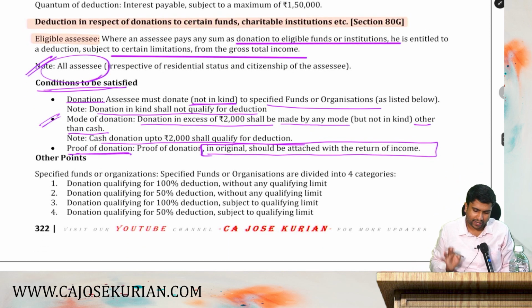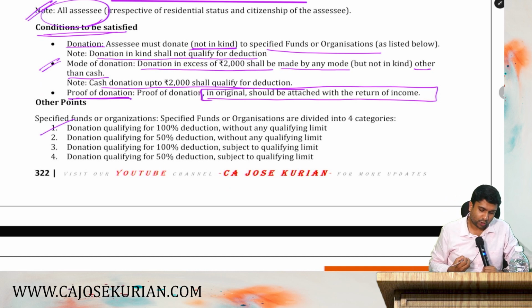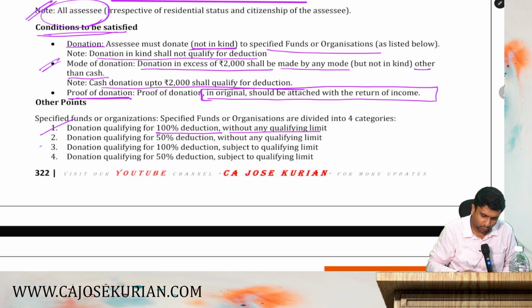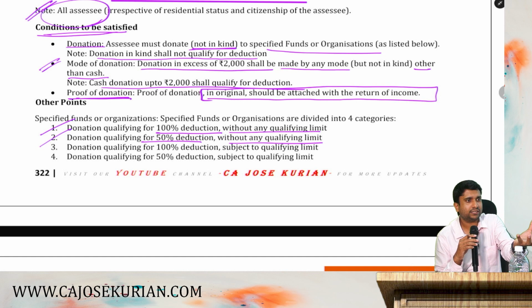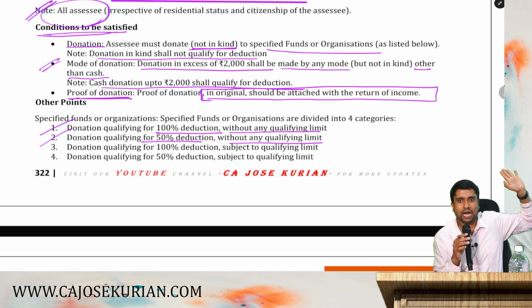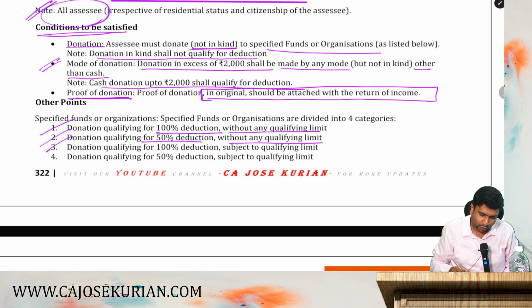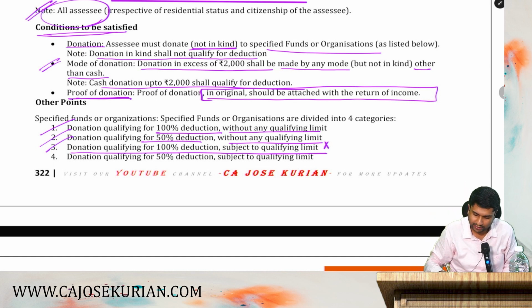Now, we can divide these 80G deductions into 4. Number 1, donations qualifying for 100% deduction without any qualifying limit. You don't have any qualifying limit, you will get 100% as a deduction. Category number 2, donations qualifying for 50% deduction without any qualifying limit. What do you mean by that? You give 100 rupees and take 50 rupees as deduction without any other limit. That is said to be 50% as a deduction without any qualifying limit. And category 3, donations where 100% is allowable as a deduction, but it is subject to some other qualifying limit. What is the qualifying limit? I'll tell you later.